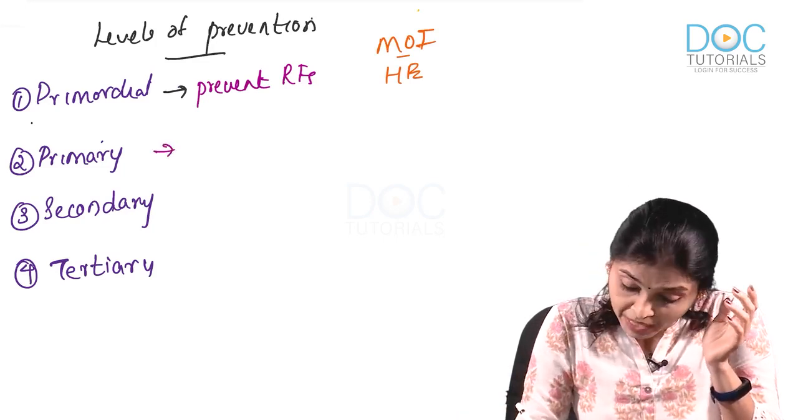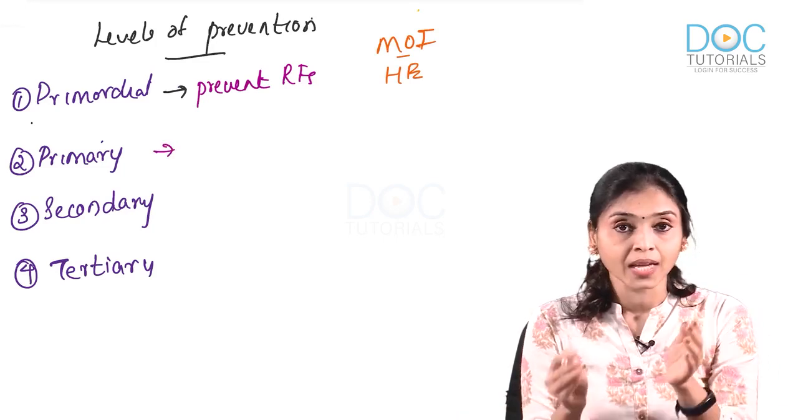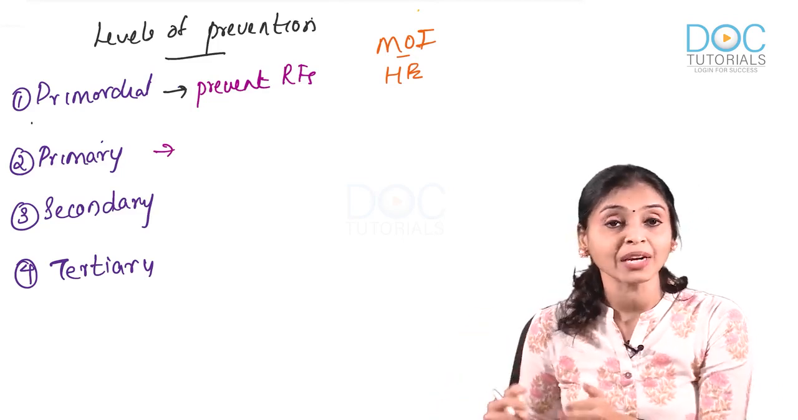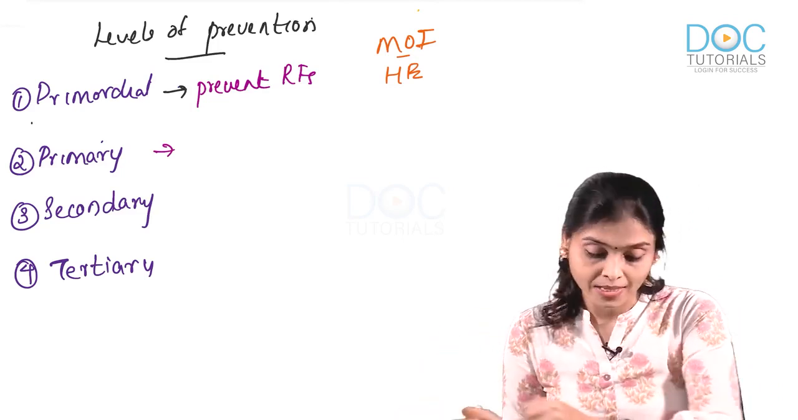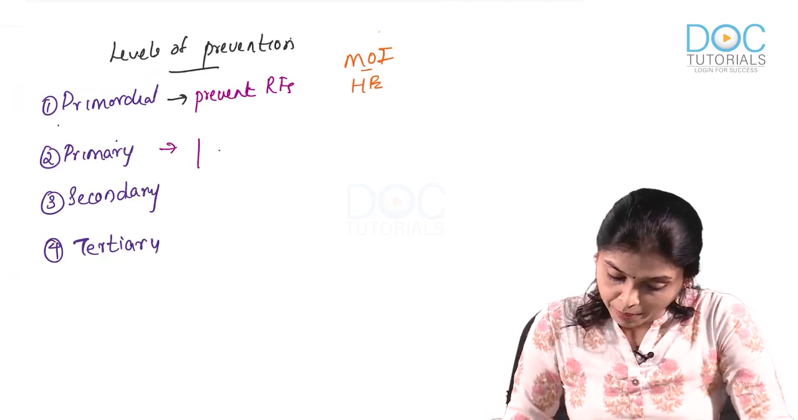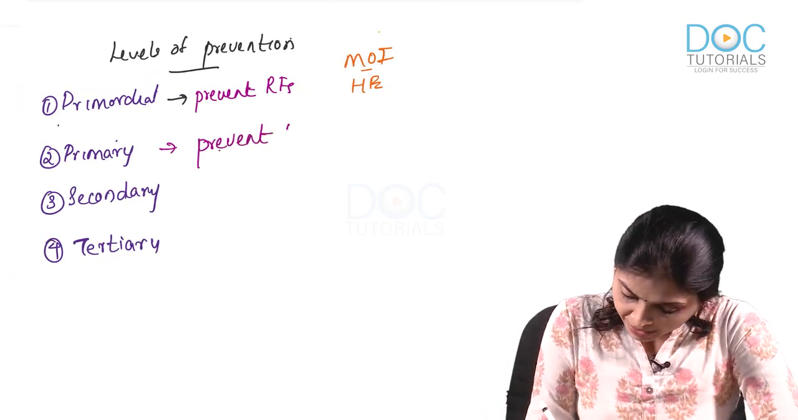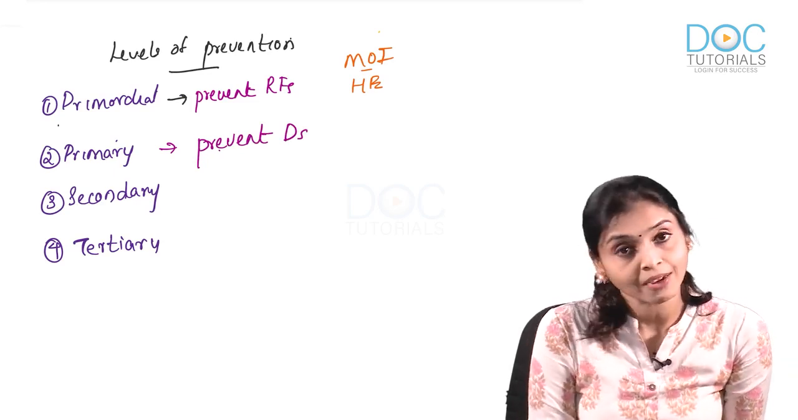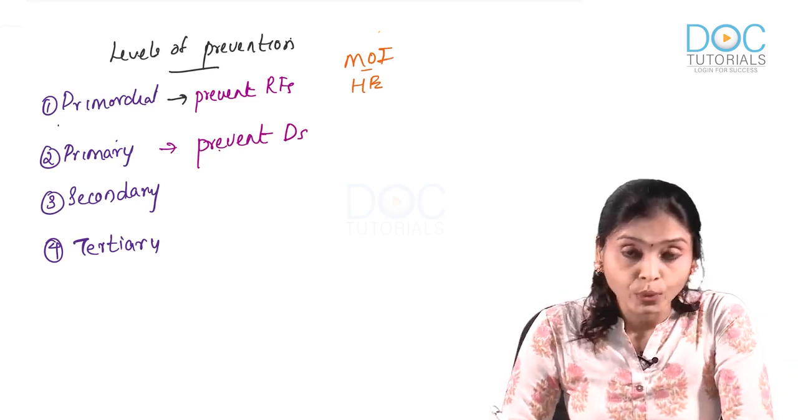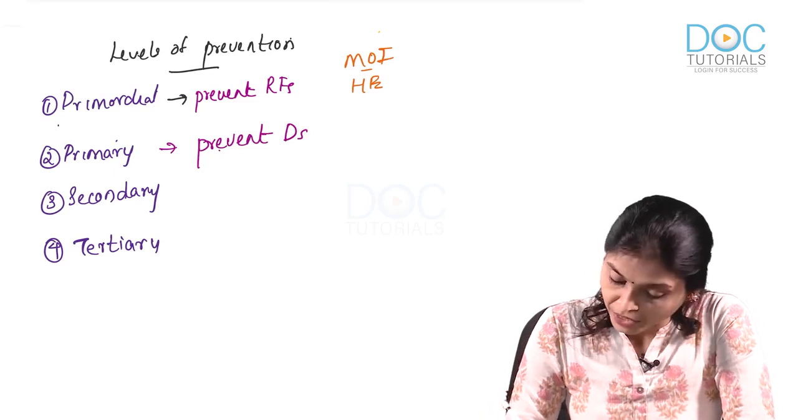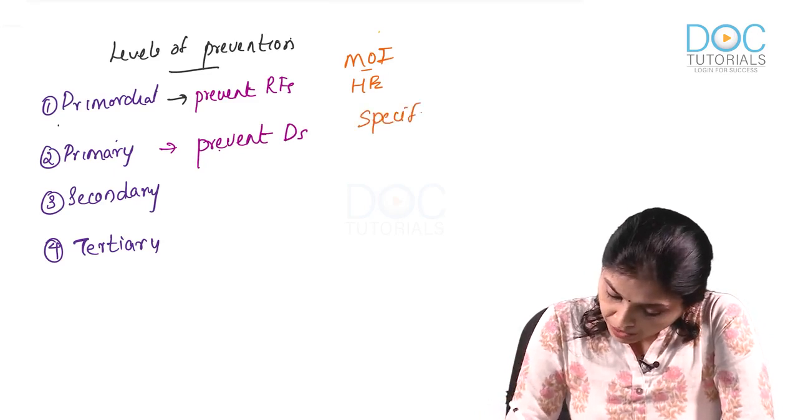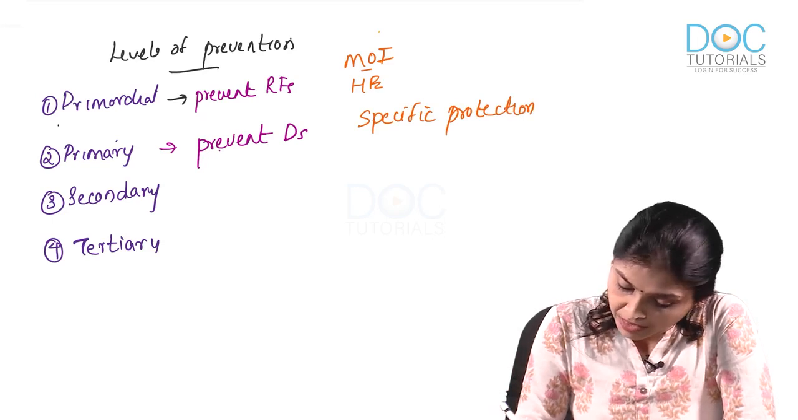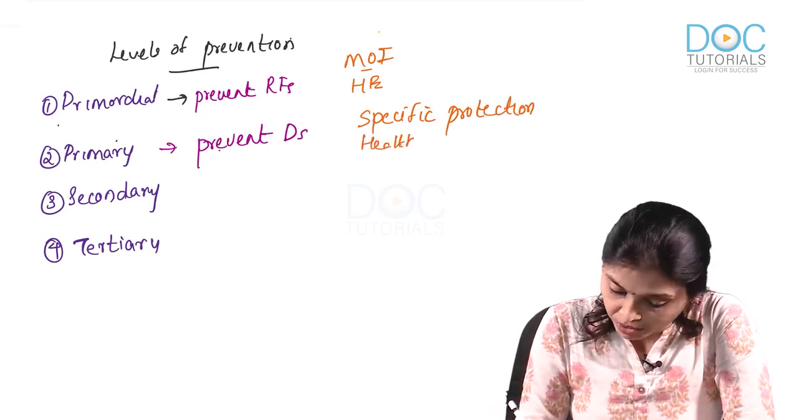Okay. Now, what is primary? Primary is what you do once the risk factors emerge, but you are trying to prevent the disease. So, you are preventing disease in the presence of risk factors, preventing disease from occurring even though risk factors have arrived. What you do there, the mode of intervention, is specific protection and health promotion.